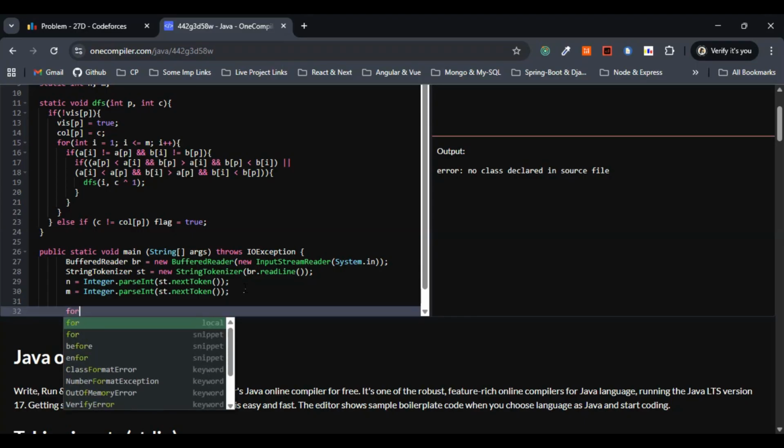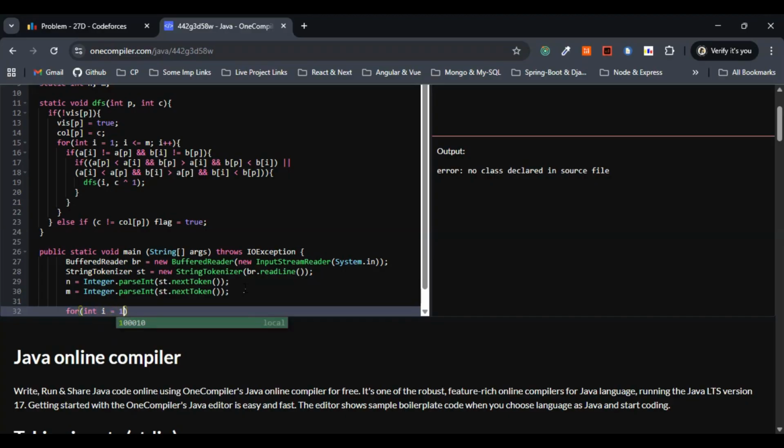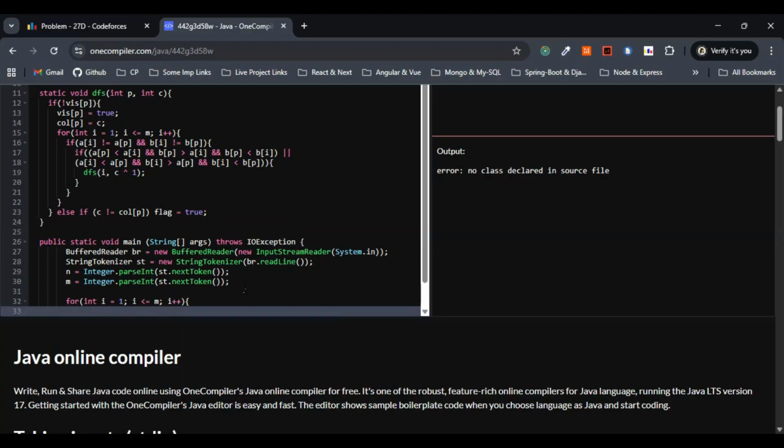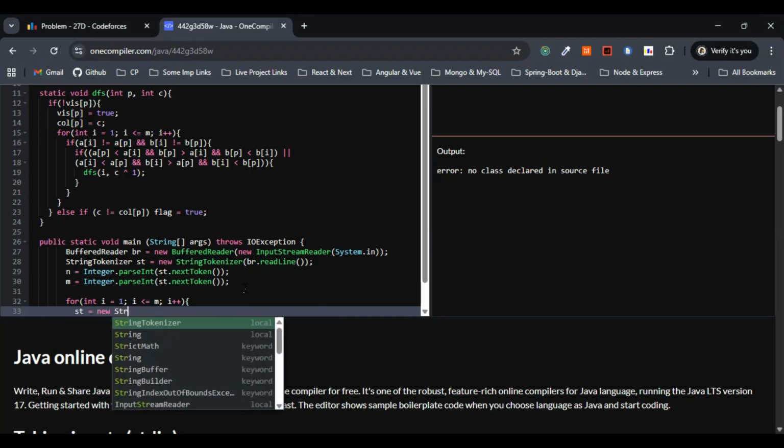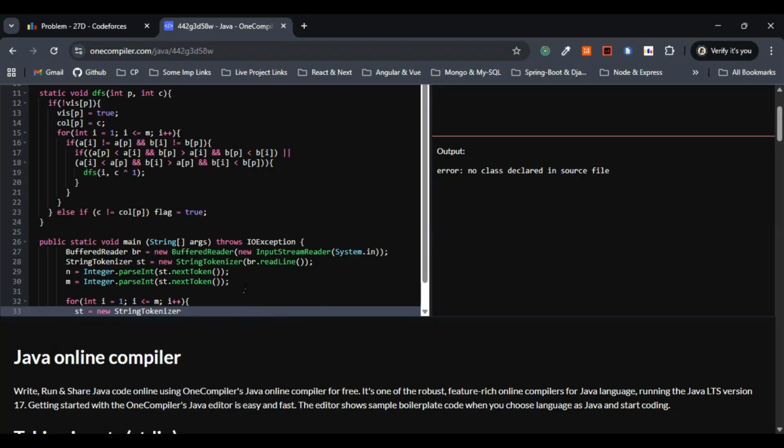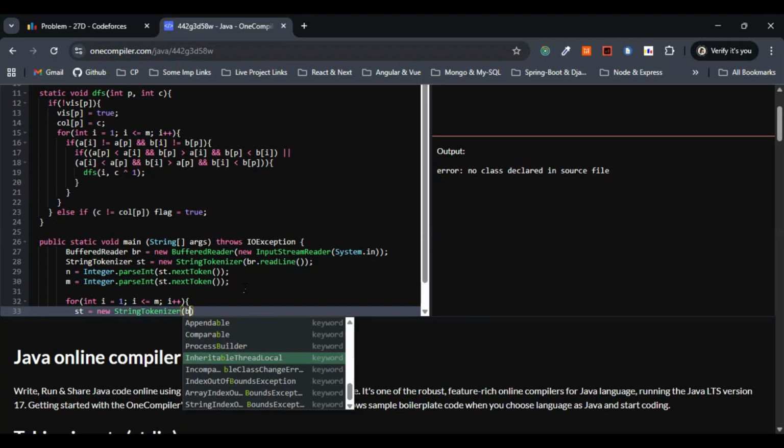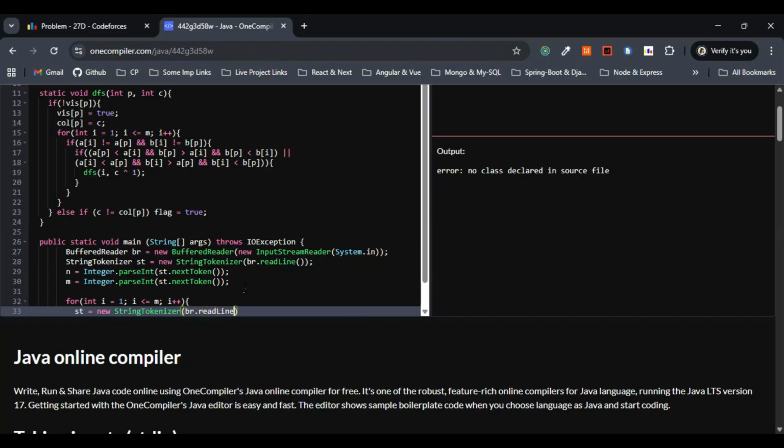Yeah, so we have to read each of the M chords. Let's move on with the iteration. So this one will be for int I equals 1, I less than or equal to M, I plus plus. So within the for loop, let's go with the string tokenizer equivalent to new string tokenizer of buffered reader dot read line. So this is fine.